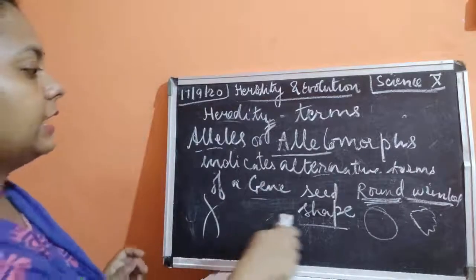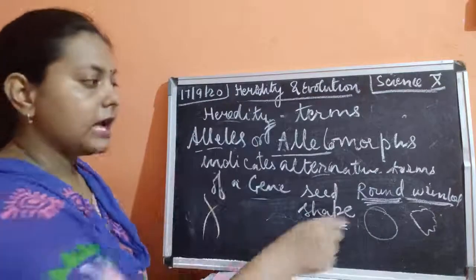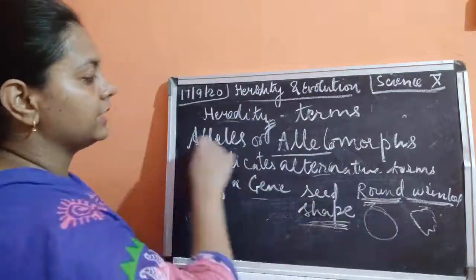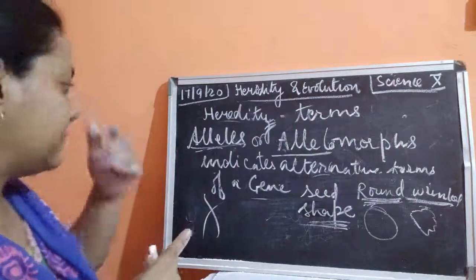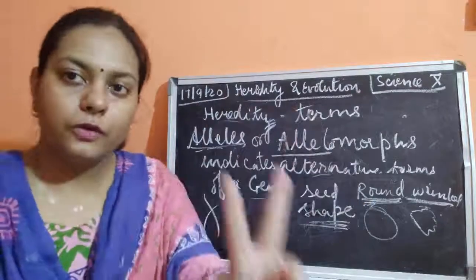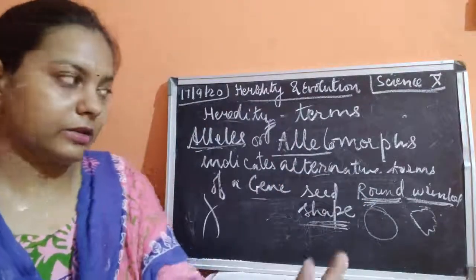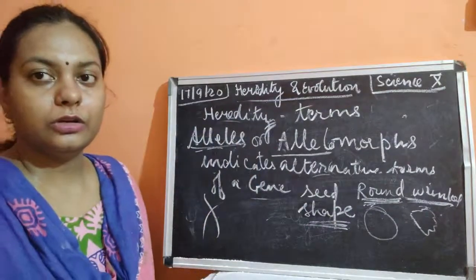This means that the gene for shape is of two types, and these two types are known as alleles. So for expressing the factors, two alternative forms are there, and these two forms are known as alleles or allelomorphs.